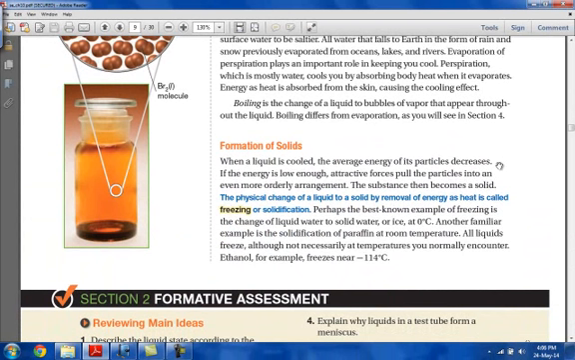Now we'll talk about the process of freezing, or solidification. Solidification is when a liquid changes into a solid. This is when a liquid is cooled.